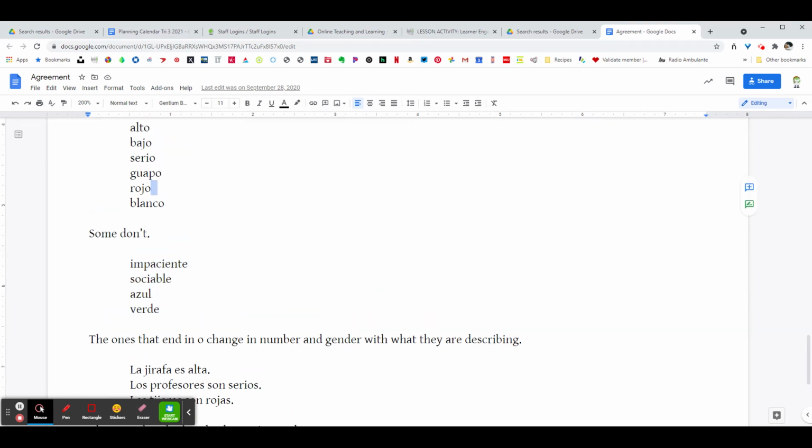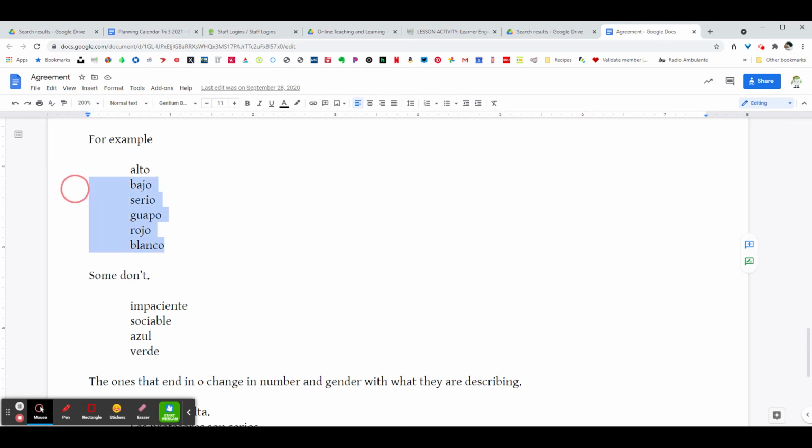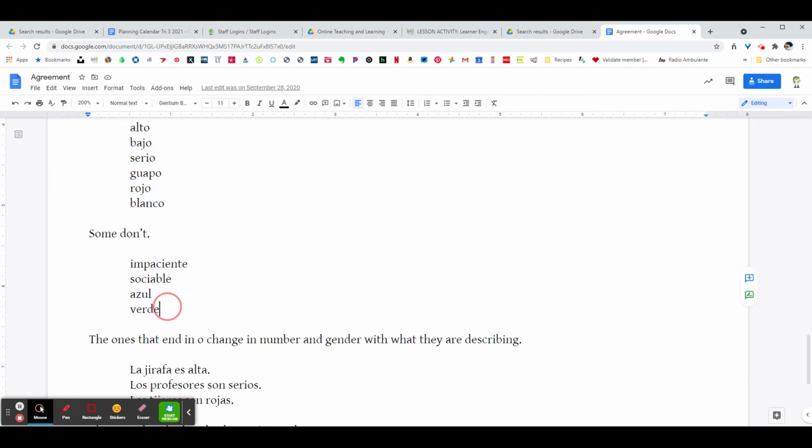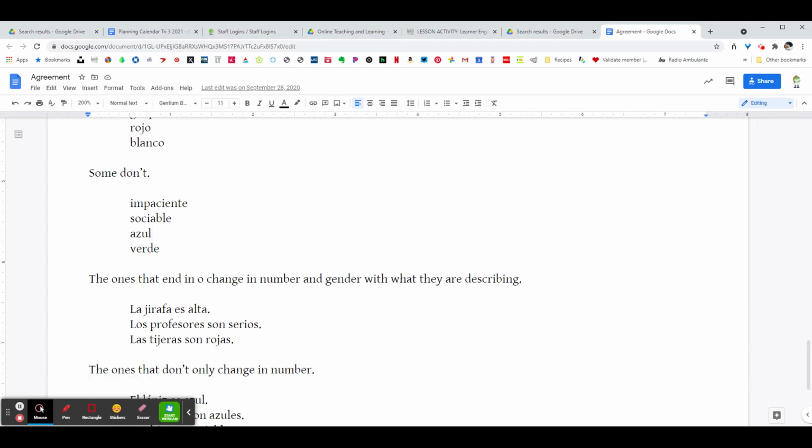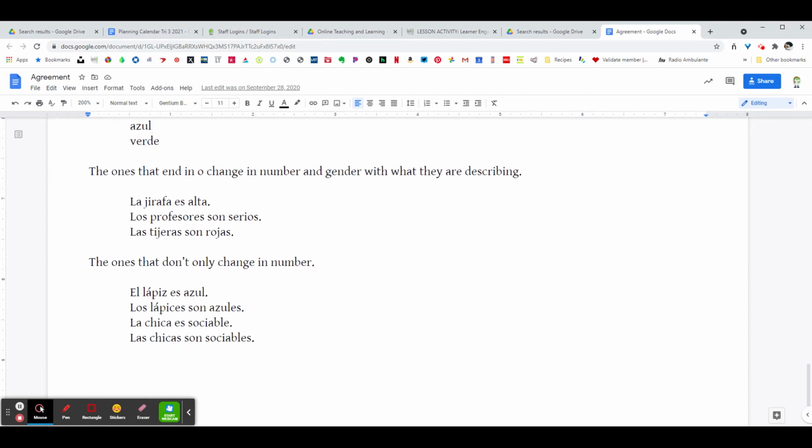These ones that end in O are the ones that are going to be changing in gender and number, depending on what it's describing or who it's describing. These ones right here are always going to end in E, or you can add an ES or an S to make it plural.